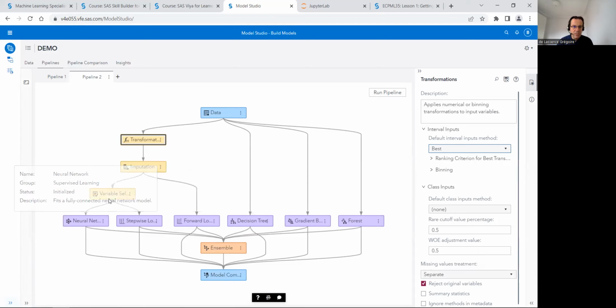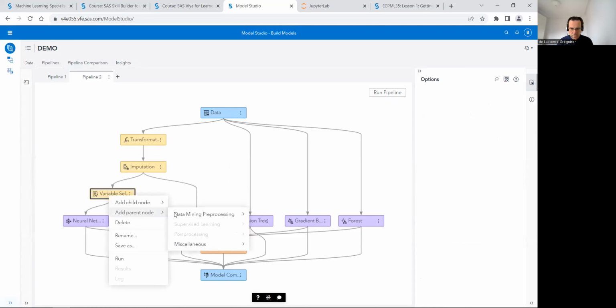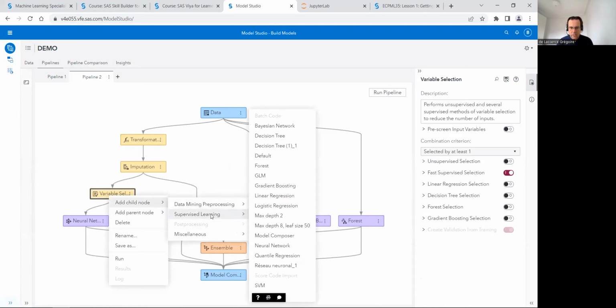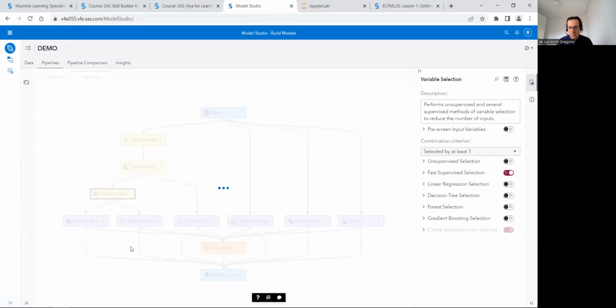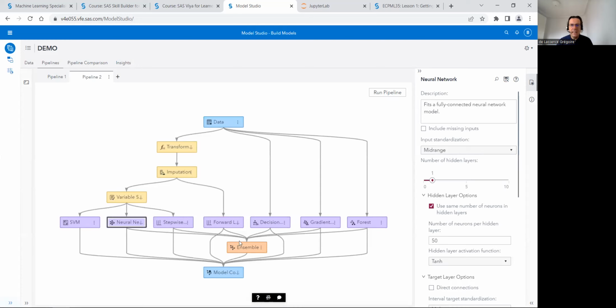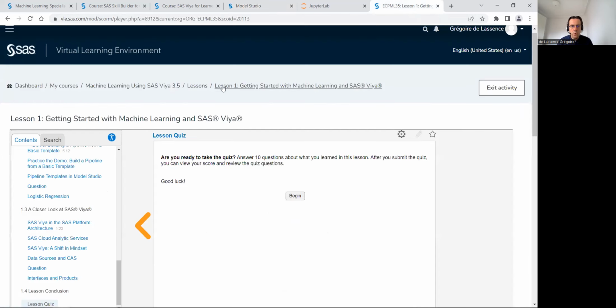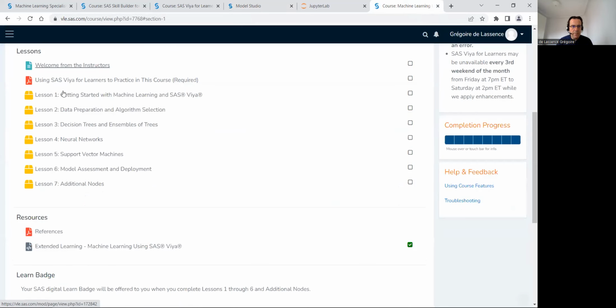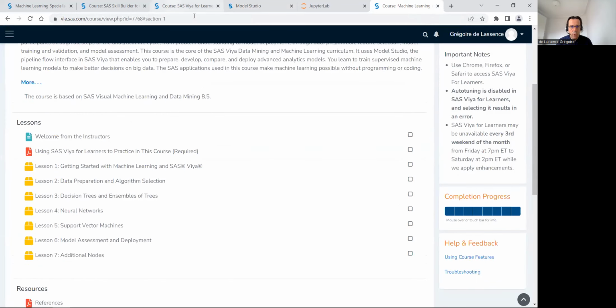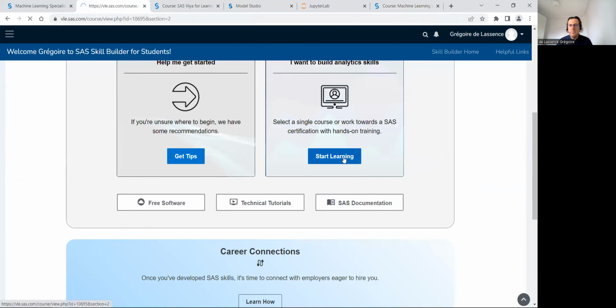For logistic regression, neural network, or models like SVM, or for example Bayesian network, it's really mandatory to replace the missing values and to prepare the data. Then you can compare all the models. In this interface, it's how to build a model in pipeline. So when you follow all the lessons from the course machine learning in pipeline, lessons 1, 2, 3, 4, 5, 6, 7, then you will be able to go on to prepare for the certification.